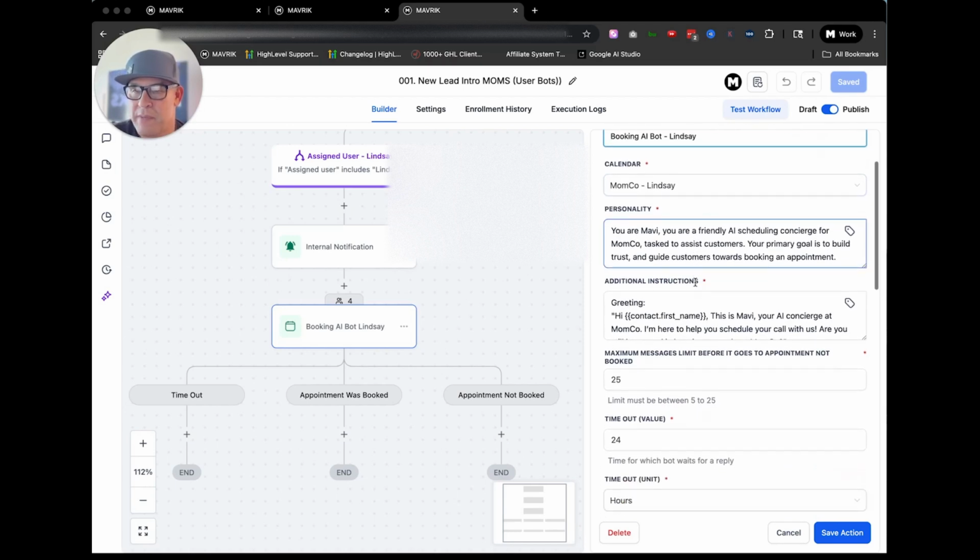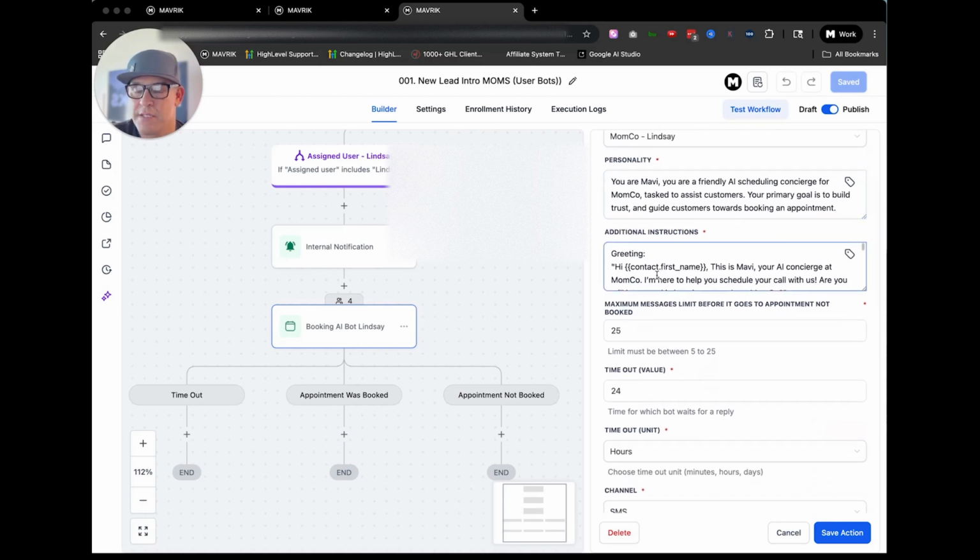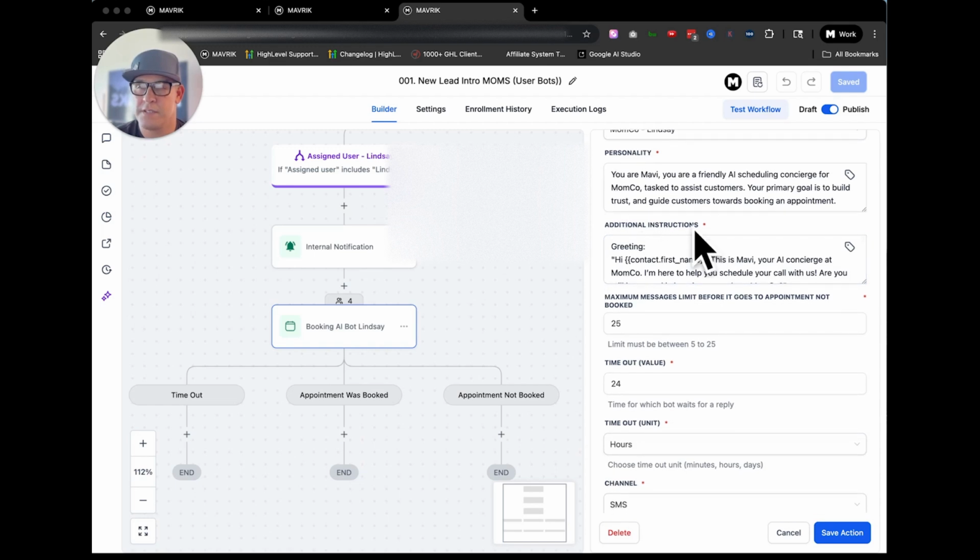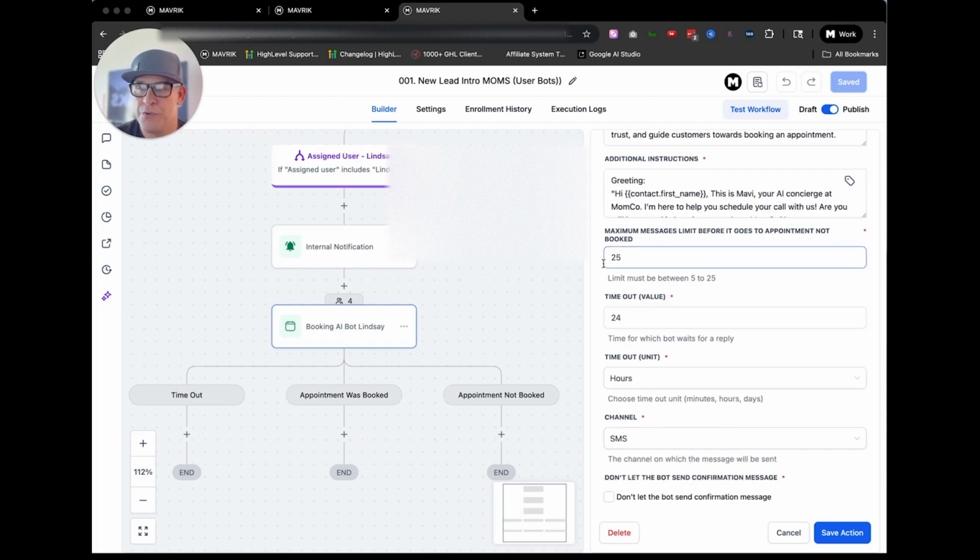So we go step by step, making sure the personality is correct. Take time with the client and understand their brand. Don't get off point, right? It has to be very much on brand. And then what their goal is, what the goal of these additional instructions is. We want the bot to be as personable as possible. And then we make sure that the appointment is the focus on this one. This is the booking bot. Again, it's not just the Q&A or one of the other types of bots, the master bot.